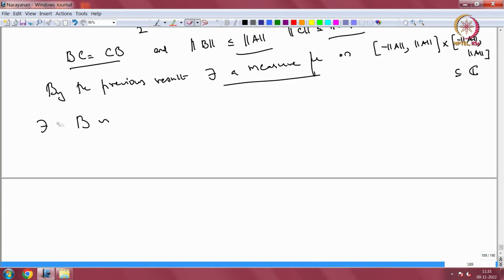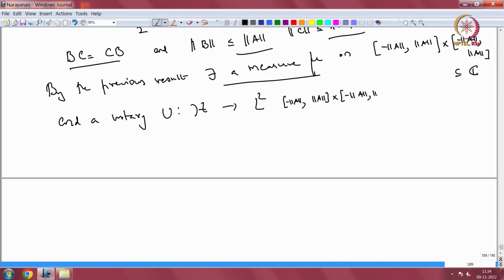Maybe it is better to write it in full detail. By the previous result there exists a measure and a unitary from H to L2 of minus norm A to norm A cross minus norm A to norm A with respect to the measure mu, such that B becomes multiplication by x1, C becomes multiplication by x2.